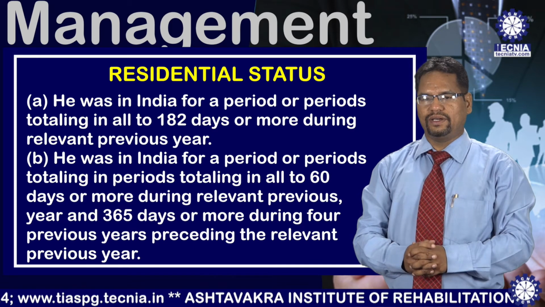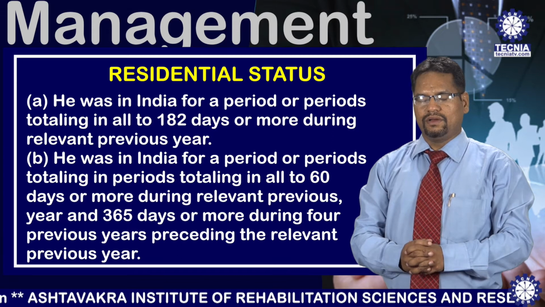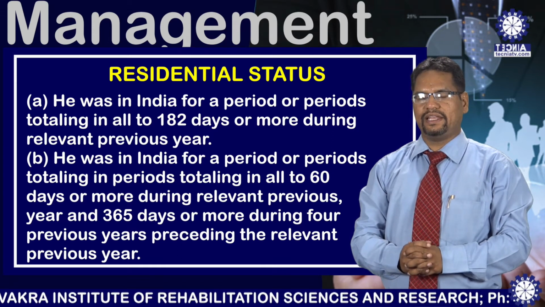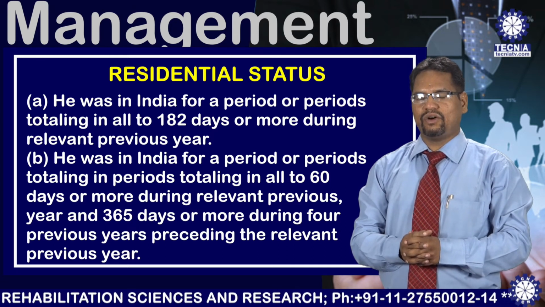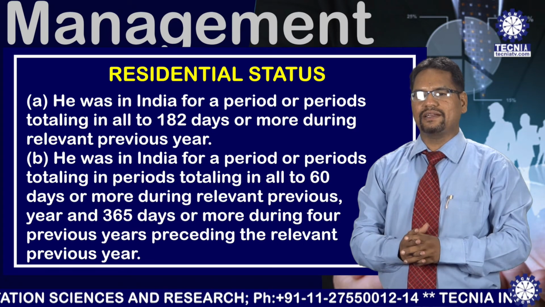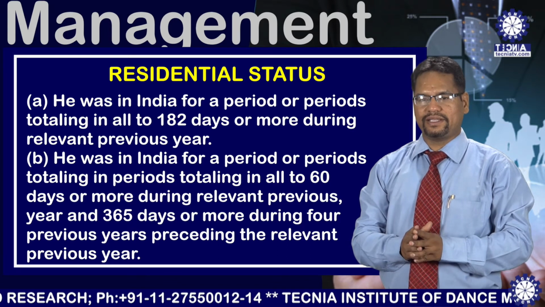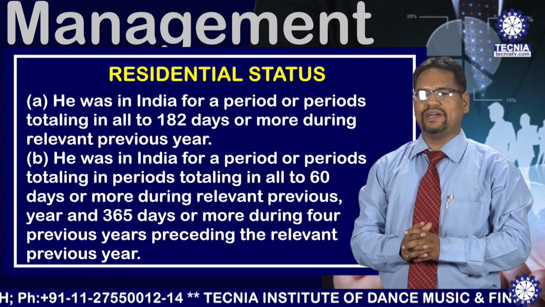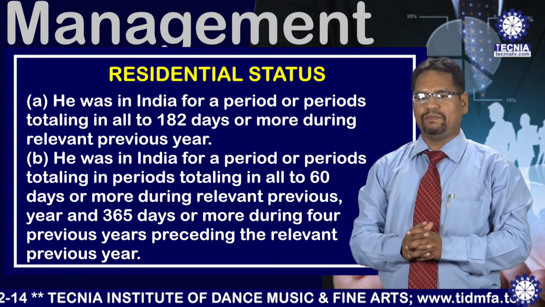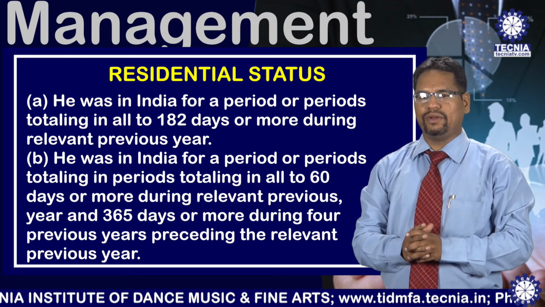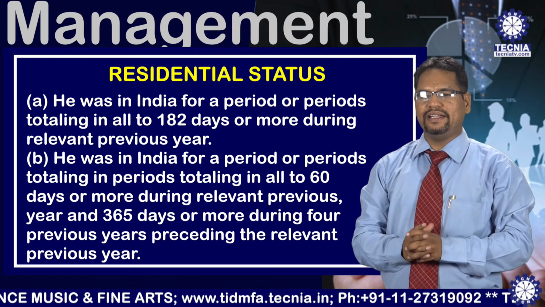Now in case of an individual, we have discussed about the resident, how a person will become a resident. For example, an individual who does not satisfy any of the basic conditions, in this case, we must remember one thing. If an SSC or a person does not satisfy one of the basic conditions, he will not be a resident. In this case, he will be called a non-resident. But if an individual satisfies one of the basic conditions, we need to go to the second step. And in the second step, we will try to calculate whether an SSC, in case of an individual, is an ordinary resident in India or not.